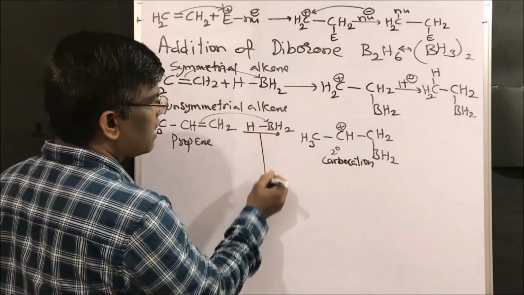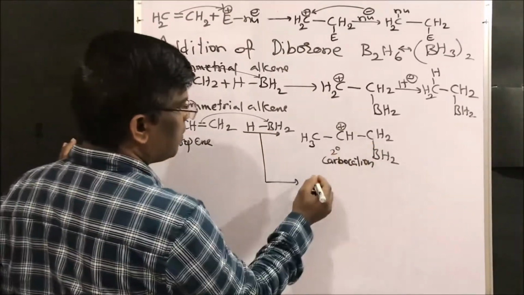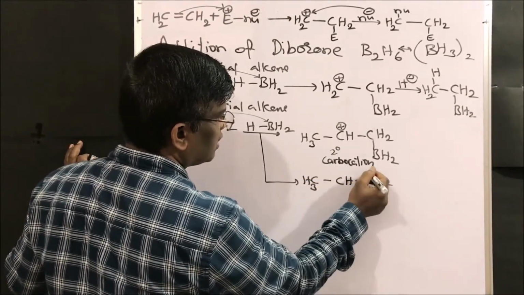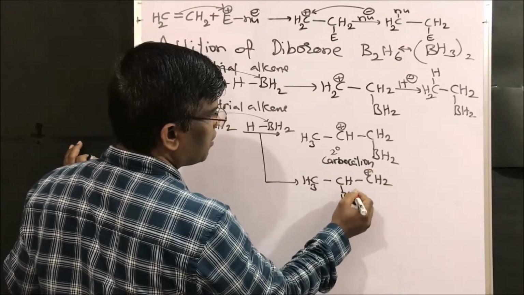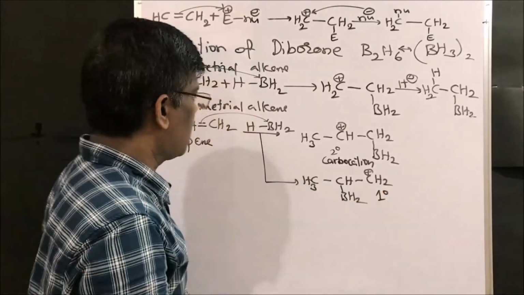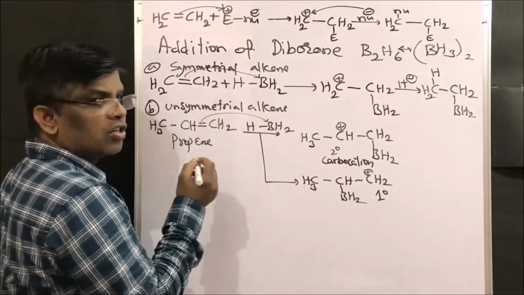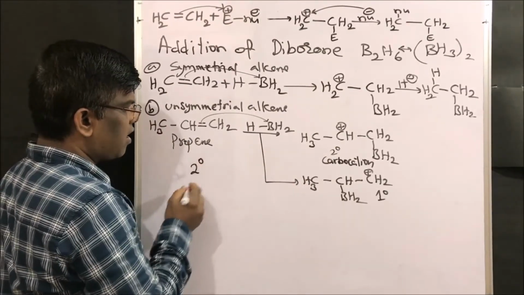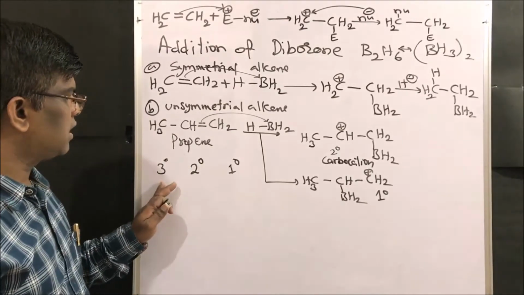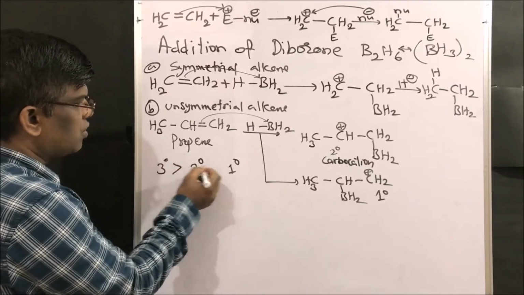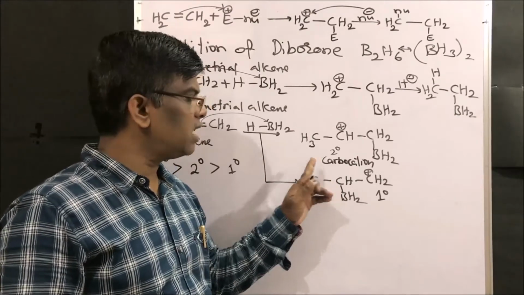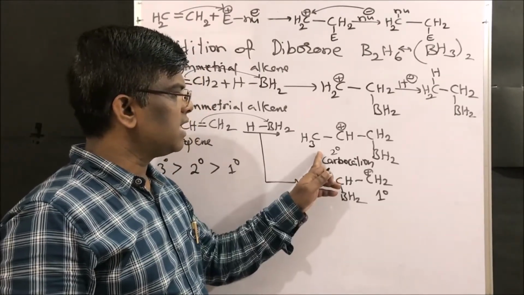So boron may add to this carbon also. This boron may add to the side carbon also to give CH2. This is a carbocation, and boron may add to this. So what is the carbocation here? It is a primary carbocation. When we studied the stability of carbocations, what is the stability order of tertiary, secondary and primary? Tertiary is more stable than secondary, than primary. So here the secondary carbocation intermediate is formed as the major, and this is primary. So this is the stable carbocation.